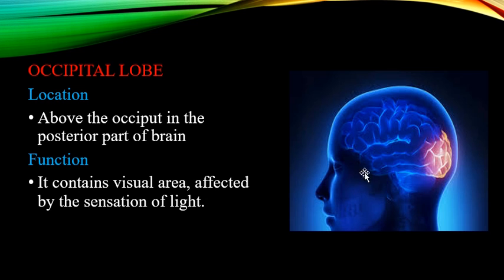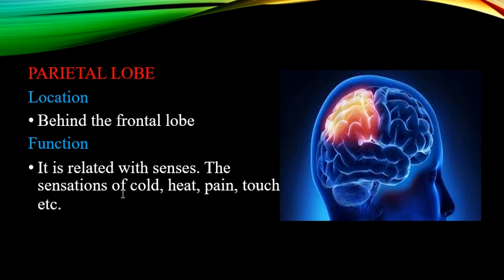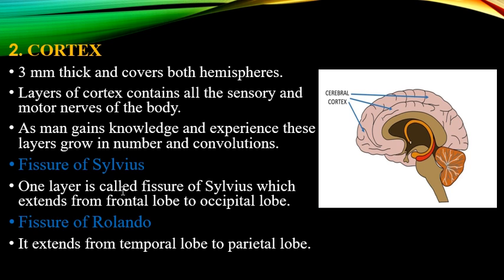And if this area is damaged, the vision of the individual gets paralyzed, gets defective, is affected. Okay, so these were the four lobes of the cortex area.